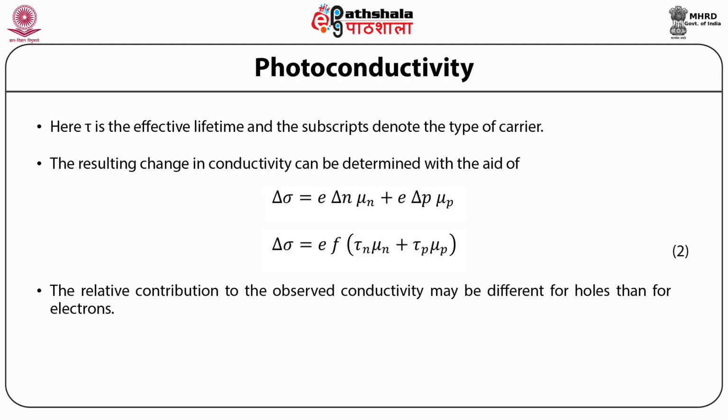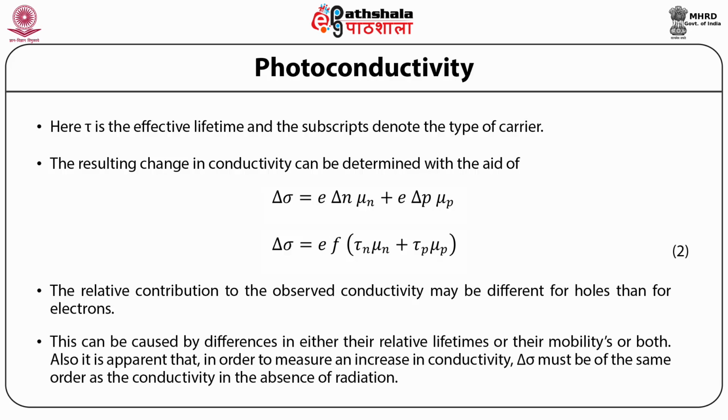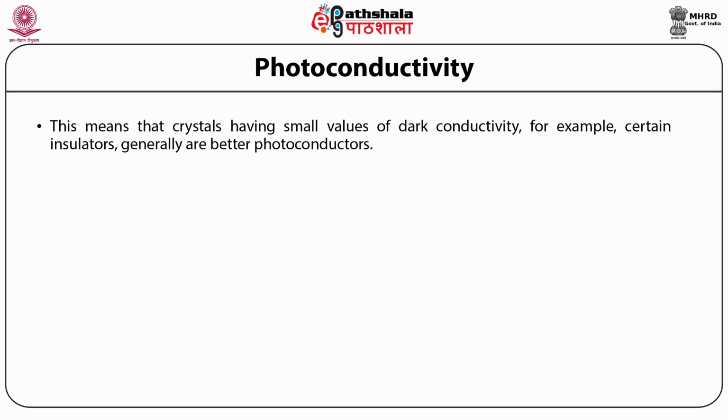The relative contribution to the observed conductivity may be different for holes than for electrons. This can be caused by differences in either their relative lifetimes or their mobility or both. Also, it is apparent that in order to measure an increase in conductivity, Δσ must be of the same order as the conductivity in the absence of radiation. This means that crystals having small values of dark conductivity, for example, certain insulators, generally are better photoconductors.